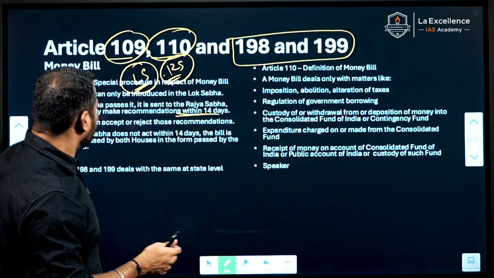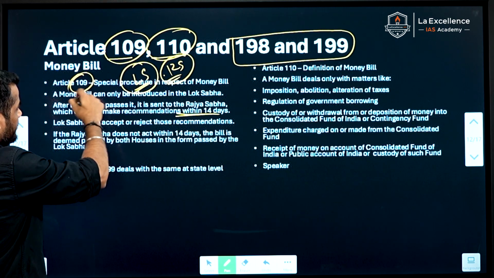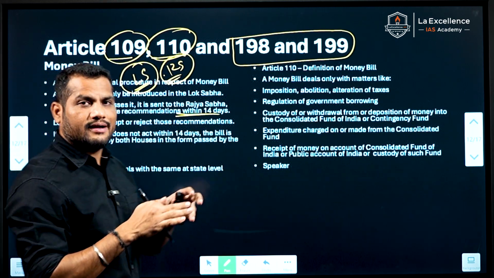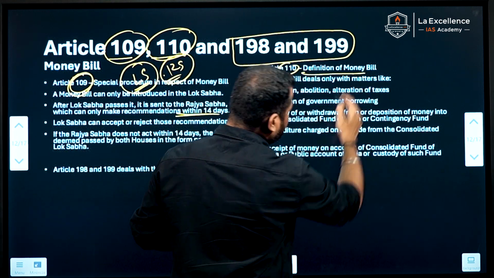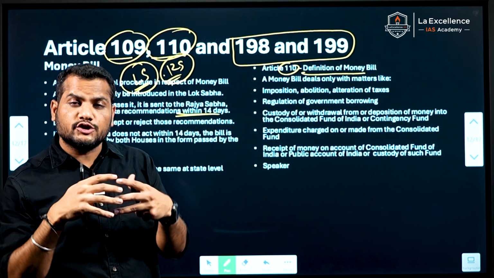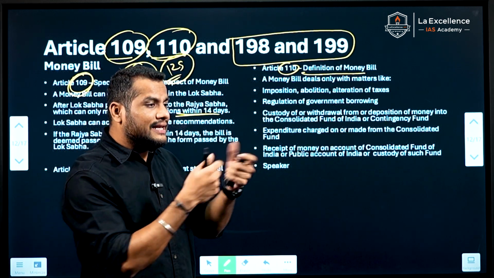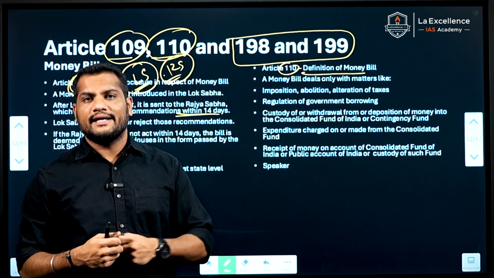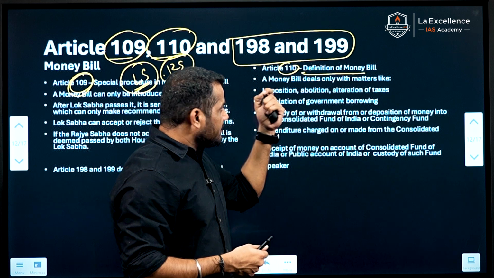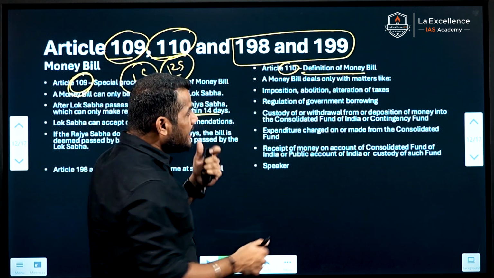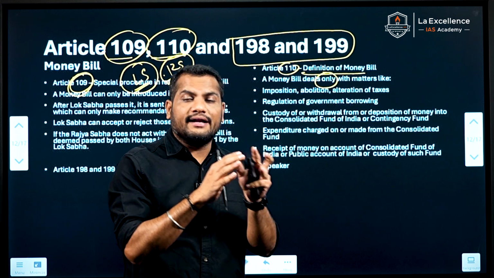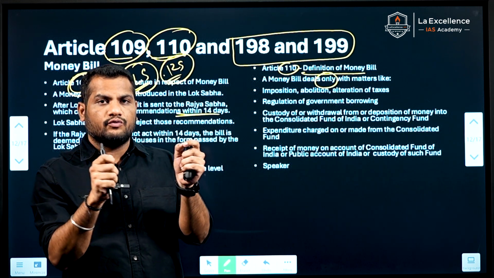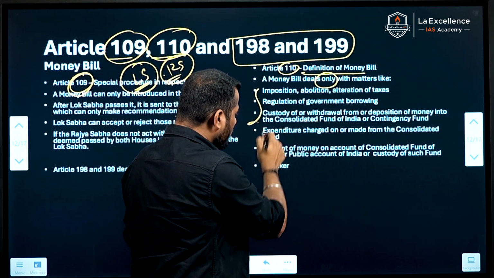So it is the procedure which has been discussed in Article 109. Then Article 110 deals with the definition of the money bill. Means what constitutes the money bill? What bill can be considered as a money bill? It simply says that any bill should deal with only matters which are enlisted in this particular article.